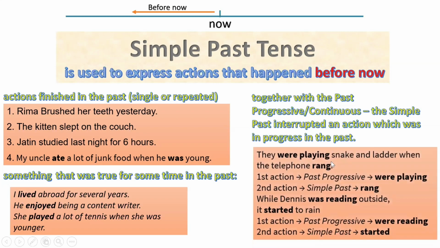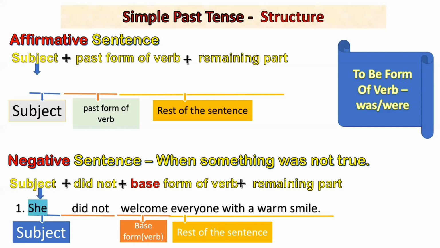Just have a look. They were playing snake and ladders when the telephone rang. So for a duration they were playing, but in between a short action occurred, that was the telephone rang. Second example, while Dennis was reading outside, it started to rain. So again, this goes on for a long duration, but suddenly rain interrupted in between. His action was interrupted by rain. So this is how we use both the tenses in combination. But let's focus more on simple past tense now.